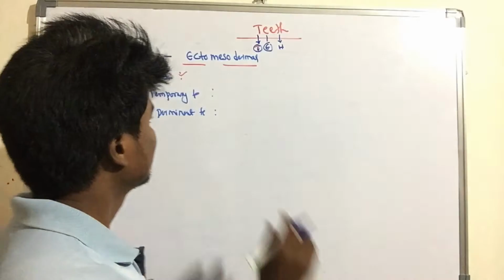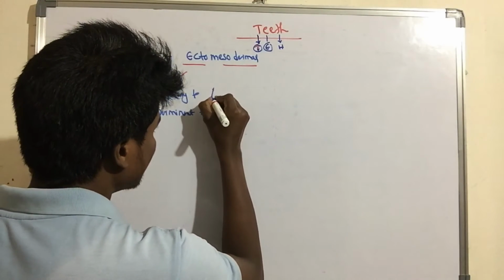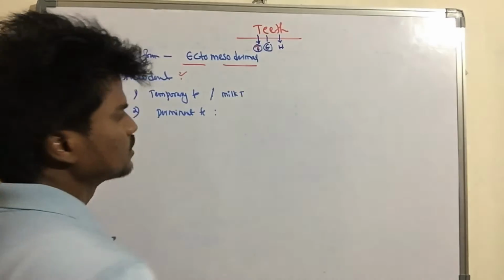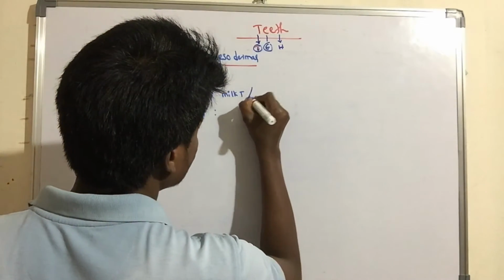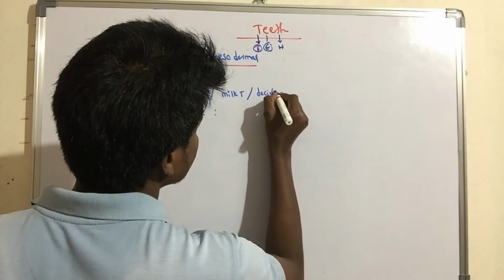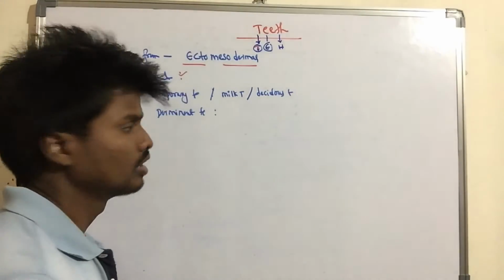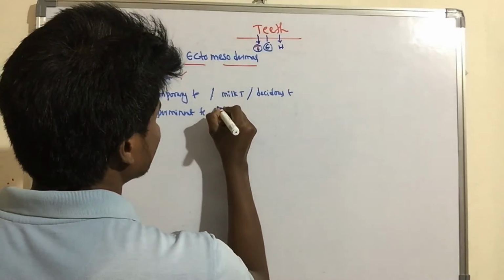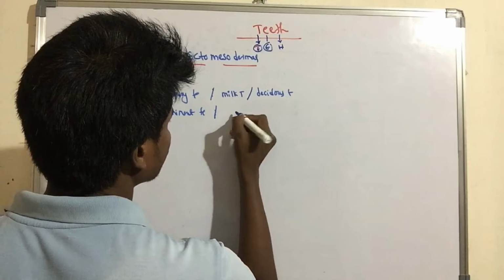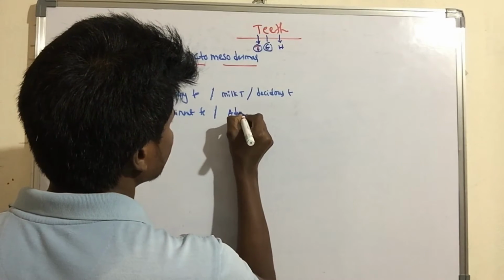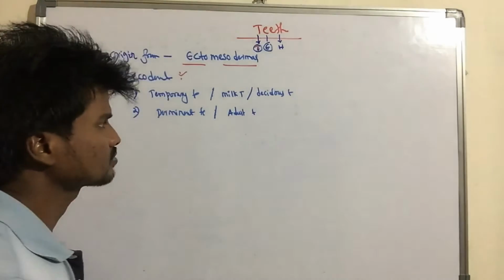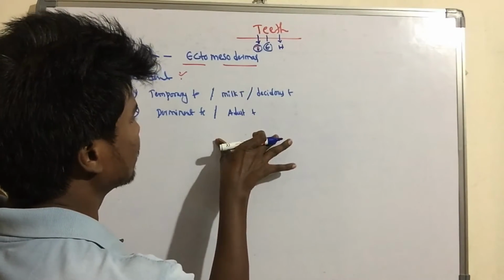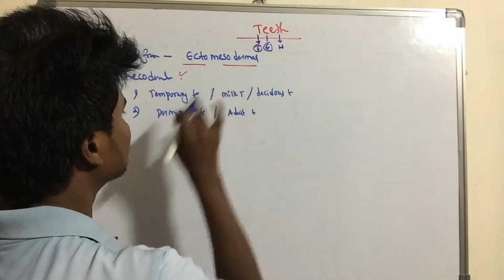The temporary teeth are also called milk teeth or deciduous teeth. The permanent teeth are also called adult teeth. These permanent teeth replace the temporary teeth.